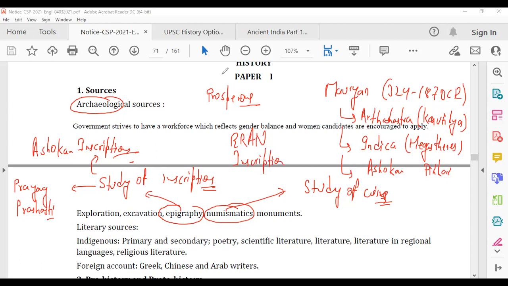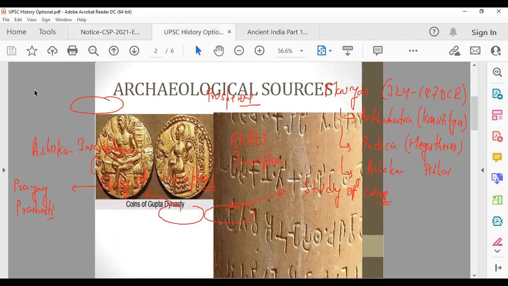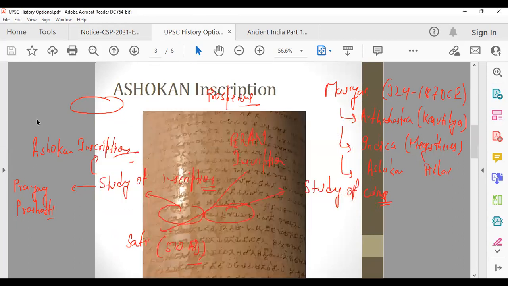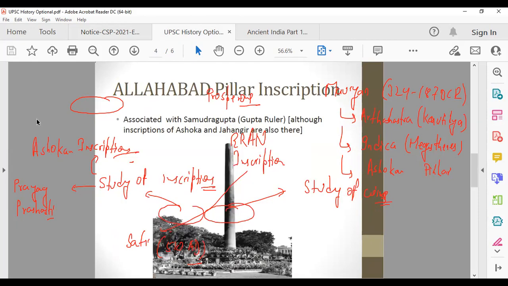What is Eran inscription talking about? Eran inscription is giving the first evidence of Sati, one of the earliest evidence of Sati, 510 AD. And you do know what happens in Sati. So all these inscriptions, this is Ashokan inscription, Allahabad pillar inscription.